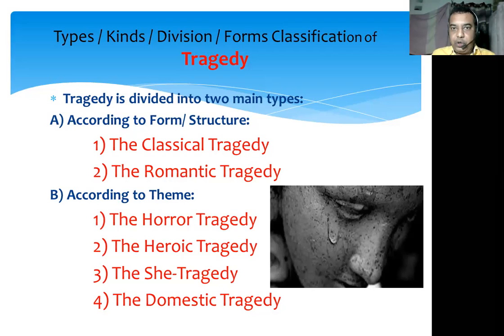As I have told you, tragedy can be divided in two ways. It can be classified according to form or structure, and according to theme. According to form or structure, tragedy is further divided into two subtypes: the classical tragedy and the romantic tragedy. According to the theme, tragedy is further divided into four subtypes: horror tragedy, heroic tragedy, she tragedy, and the domestic tragedy. One by one, now we will learn what these subtypes of tragedy are.